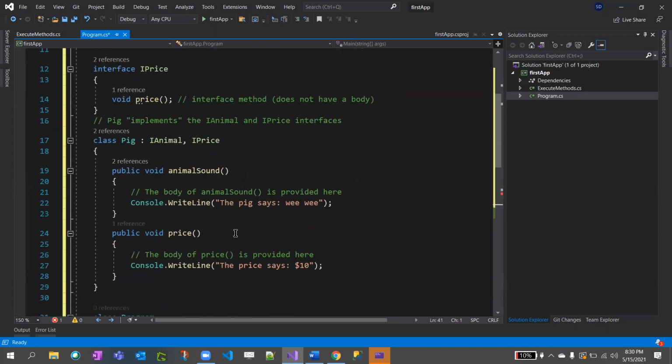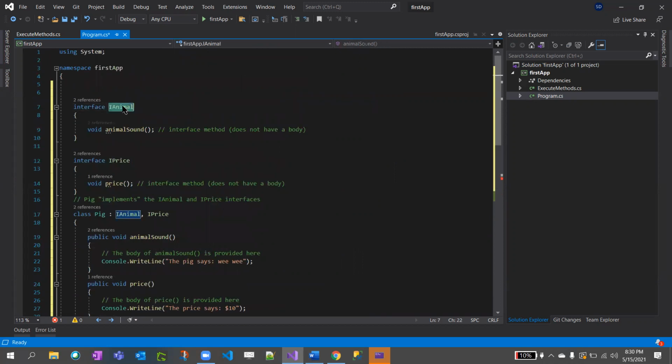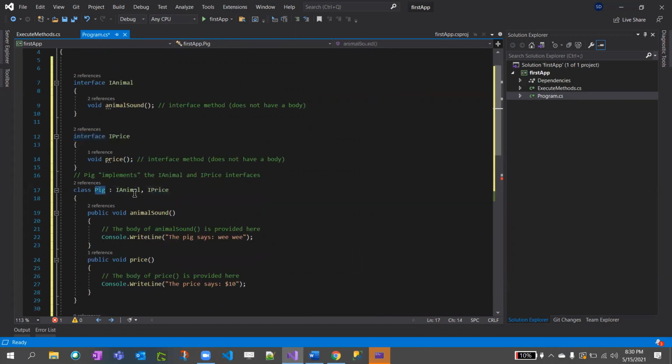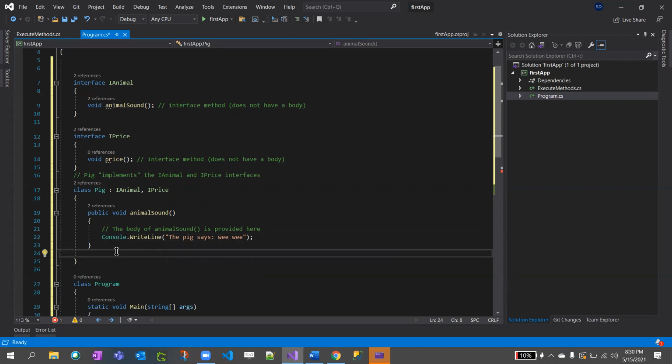What happened now? You see, IAnimal is an interface and IPrice is another interface. You are telling Pig that you have two interfaces to be implemented, IAnimal and IPrice. If you don't implement this, it will error out. See, Pig doesn't implement interface IPrice.Price.